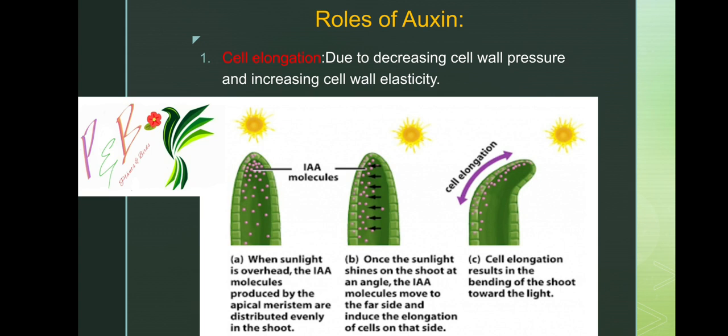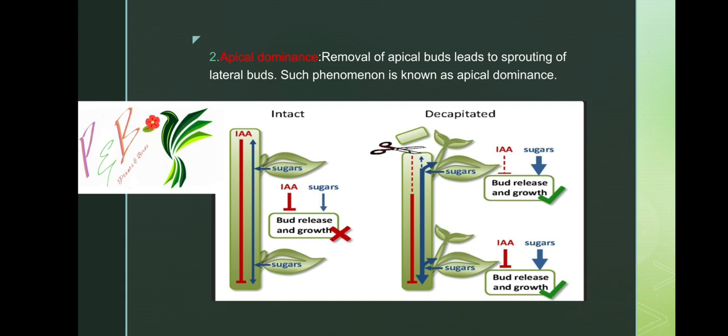Next, apical dominance. This is an important and very dangerous disadvantage of auxin synthesis. For this reason, destruction of auxin must be done. Removal of apical buds leads to sprouting of lateral buds. Such a phenomenon is known as apical dominance.